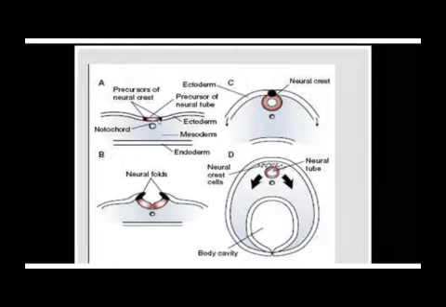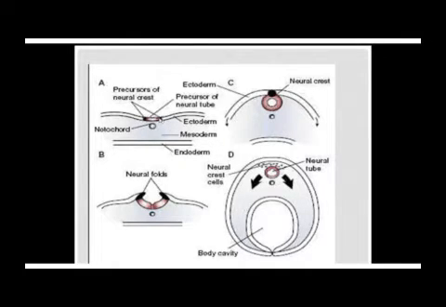Now, I want to make another point. The cells on the lateral aspect of the neural plate, where we have painted black, these cells are known as neural crest cells.